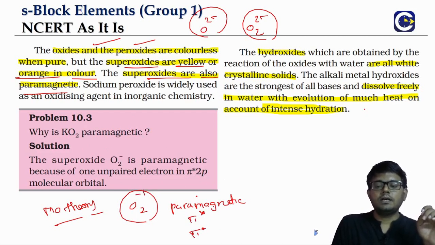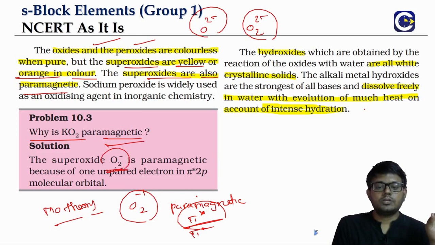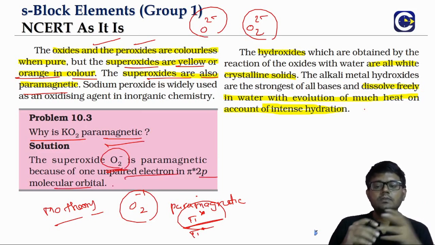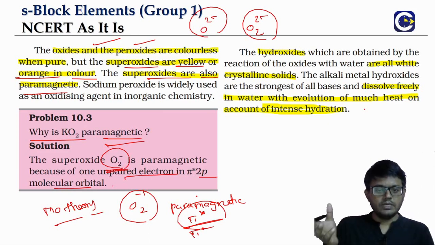One of these anti-bonding orbitals will be fully filled, because we are getting one extra electron, so we will have only one unpaired electron. So the reason why the superoxide is paramagnetic is that it has one unpaired electron in the pi star molecular orbital, the anti-bonding orbital.